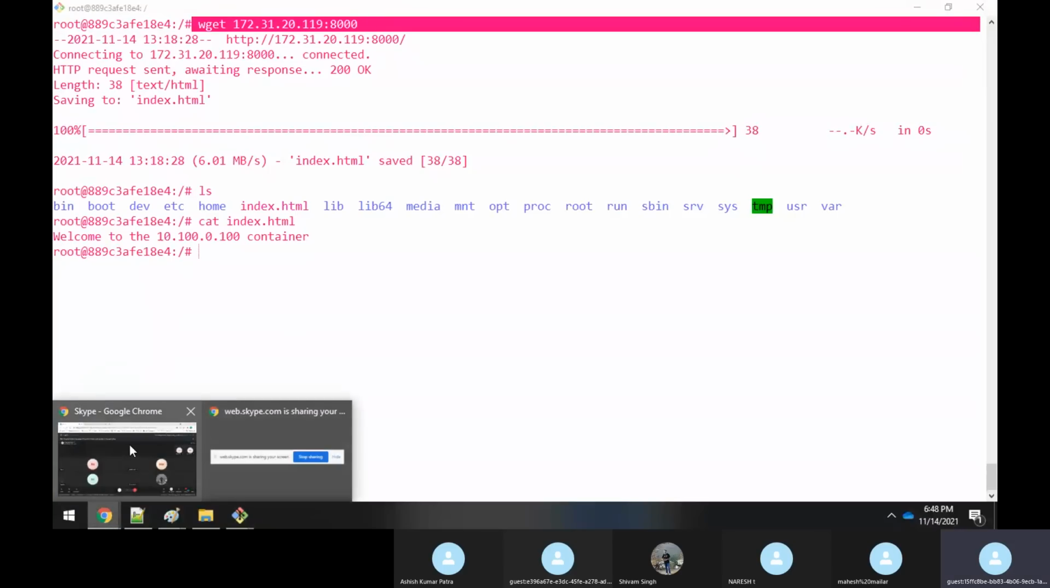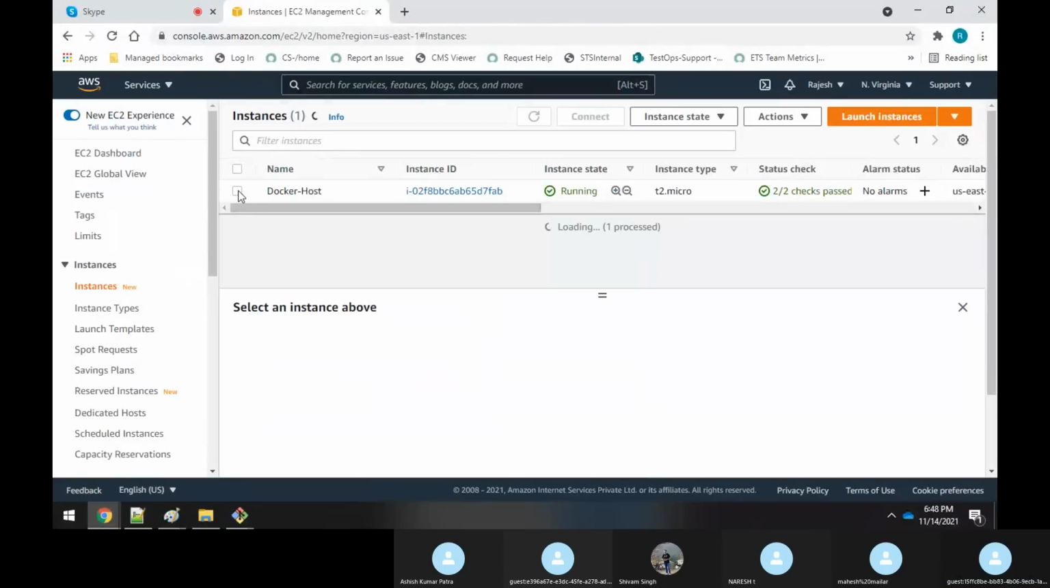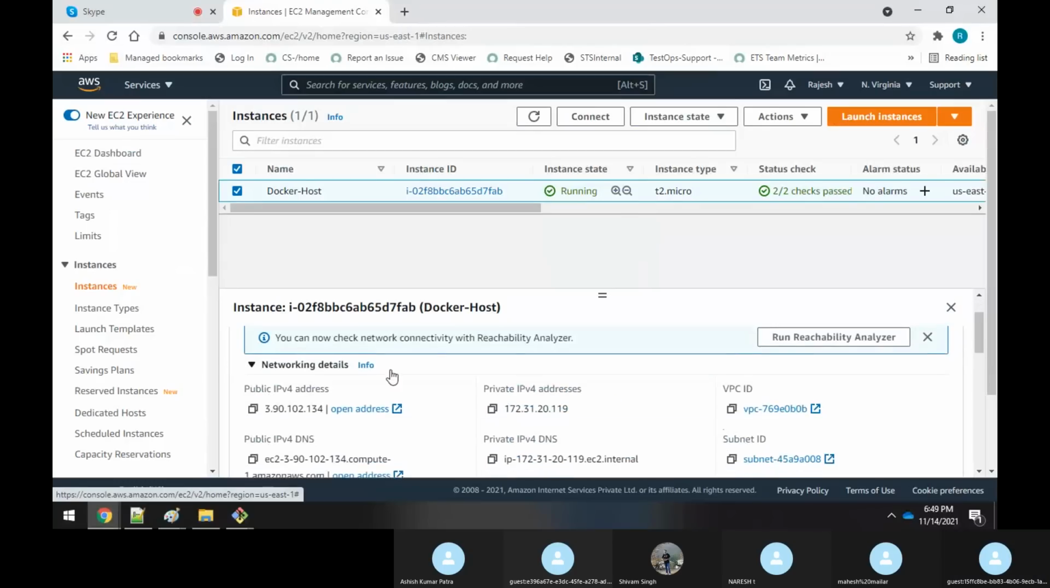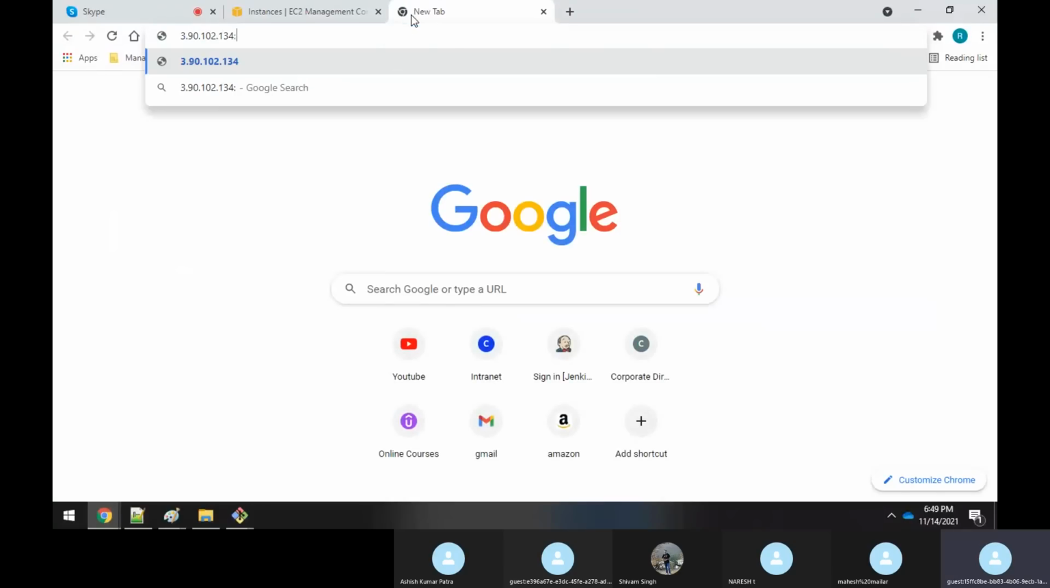Even you can go to this machine, go to this instance, connect here. What is your network, right? This is the public network, right? Copy it, give 8000.